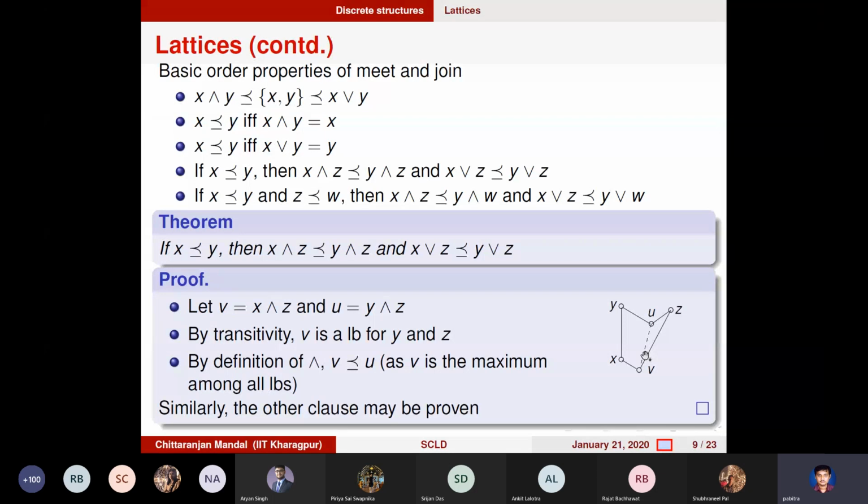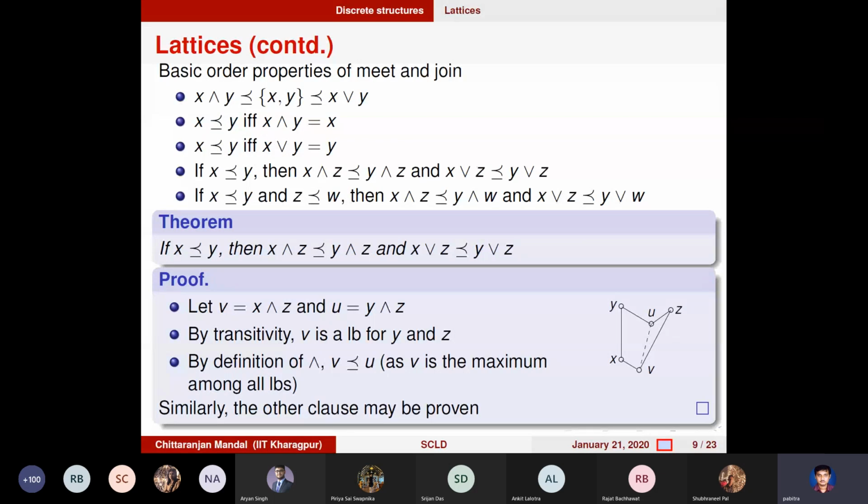So these are some basic properties. We'll see other properties also later, and they are really important about join and meet, because we'll see they can be shown to be equivalent to logic gates. You can already maybe figure that out. They are equivalent to the AND and OR gates.